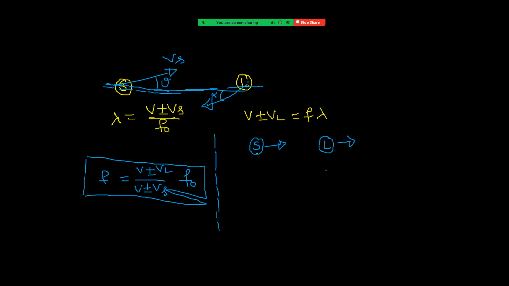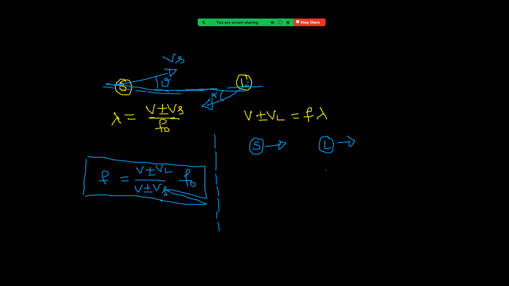If only the source moves towards the listener, then the listener observes more frequency. And this Vs is in the denominator, right? To make the F value more, the denominator must be less.